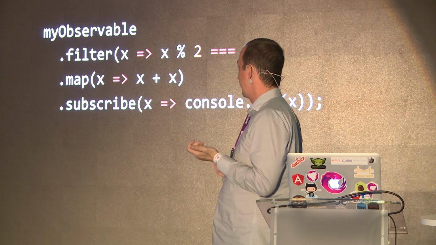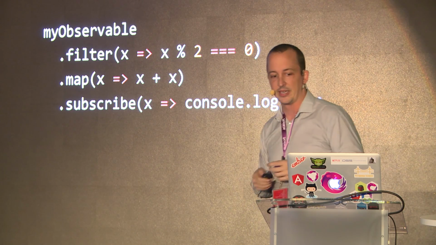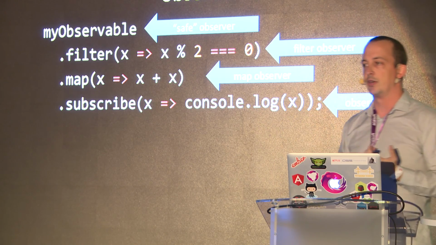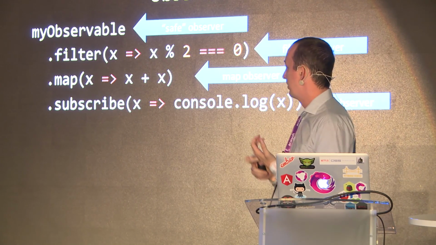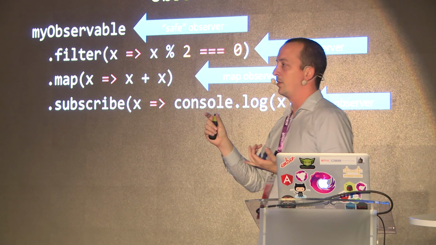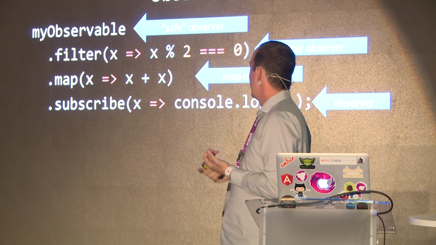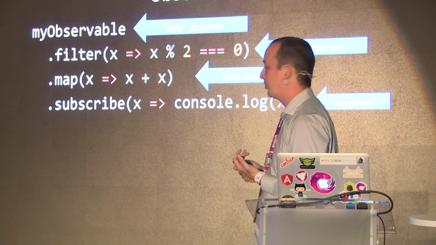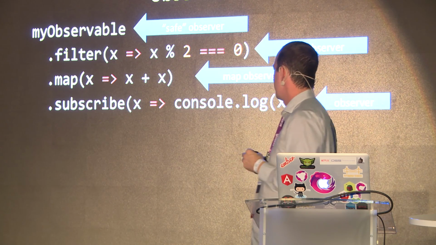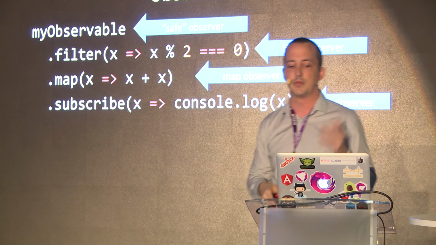So an observable chain, if we look at an observable and two operators and then a subscribe on the end, looks like this. Each one of these steps would have a different observer. There's a safe observer that comes from your data source, that top observable. That's the observer that's provided to your new observable function that you're calling to emit values. There's one for your filter operator that's starting a chain of do this and then carry on to the map observer. And there's another one finally that wraps your handler here at the bottom. So we've got 4 observers in this chain.